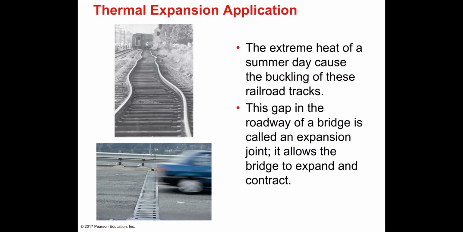The extreme heat of a summer day causes the buckling of this railroad track. Look at the railroad track when it's too hot, it buckles up. This gap in the railroad of a bridge is called an expansion joint. It allows the bridge to expand and contract.